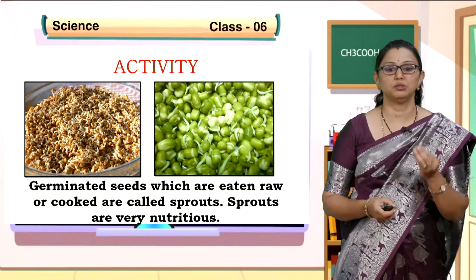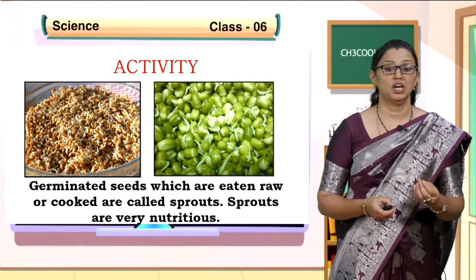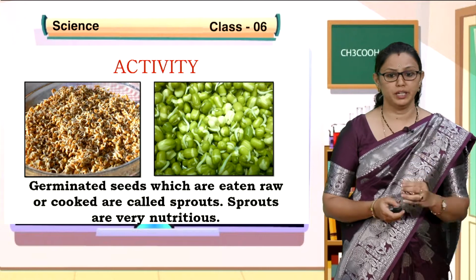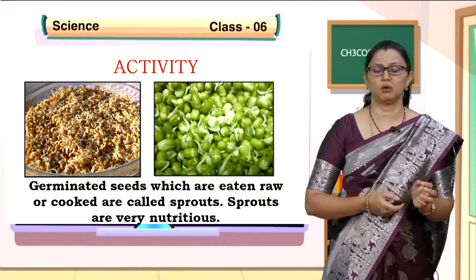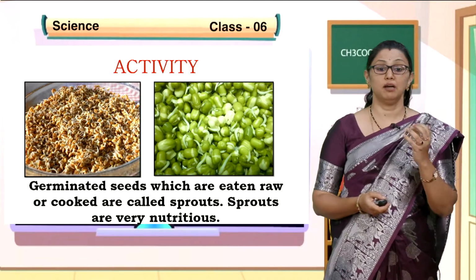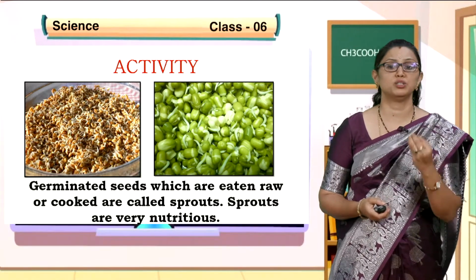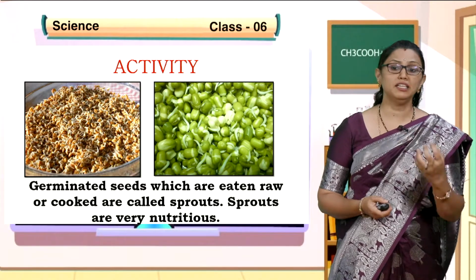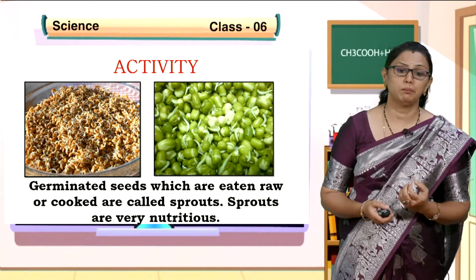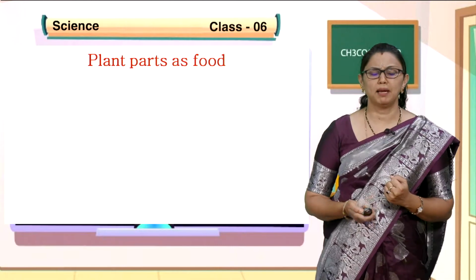What will you observe? You will see the germination, so sprouting. Those germinated seeds which are eaten raw or cooked are called sprouts, and these sprouts are very nutritious. Already you know that whatever sources of food are obtained from plants have high nutrition, but when you compare, this is very high in nutrition, and also it is a diet food, and many people use this as a diet food which contains high protein. So you will prepare, children, snacks from that. The plants as a food.